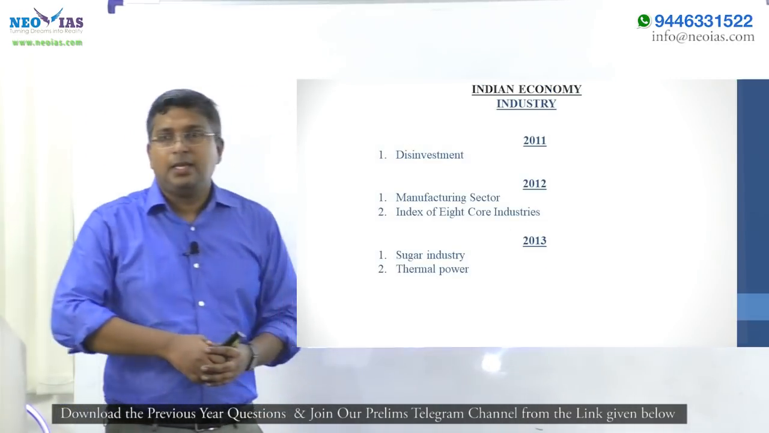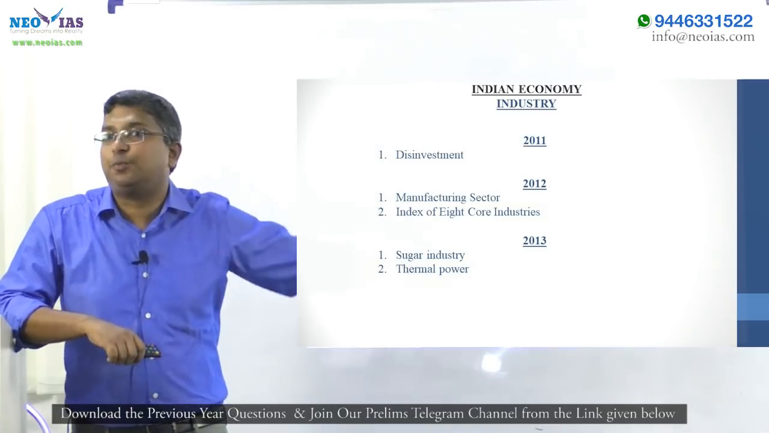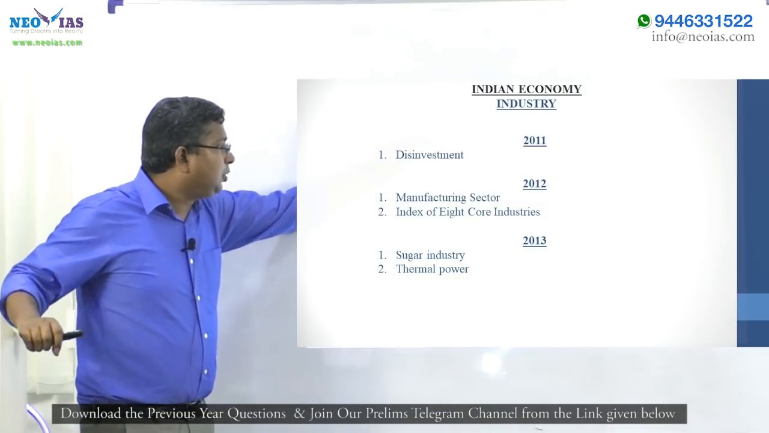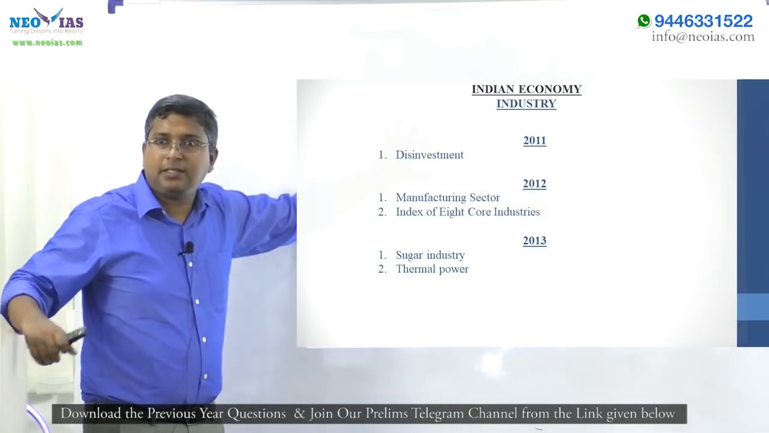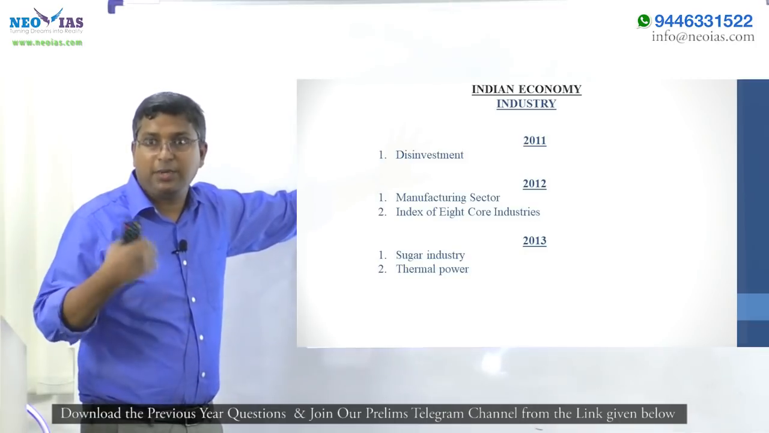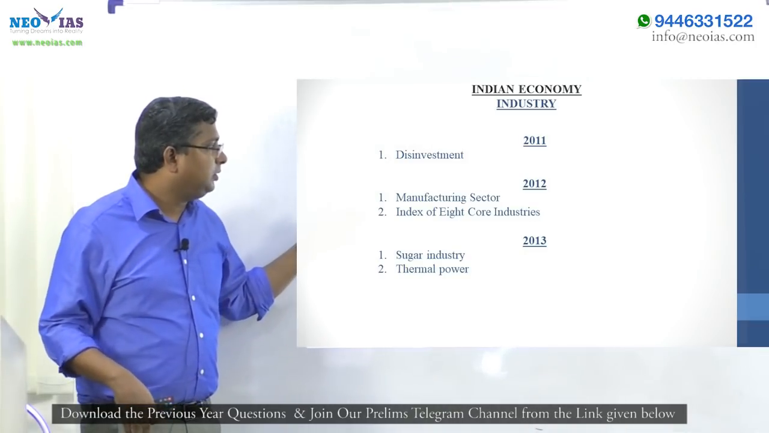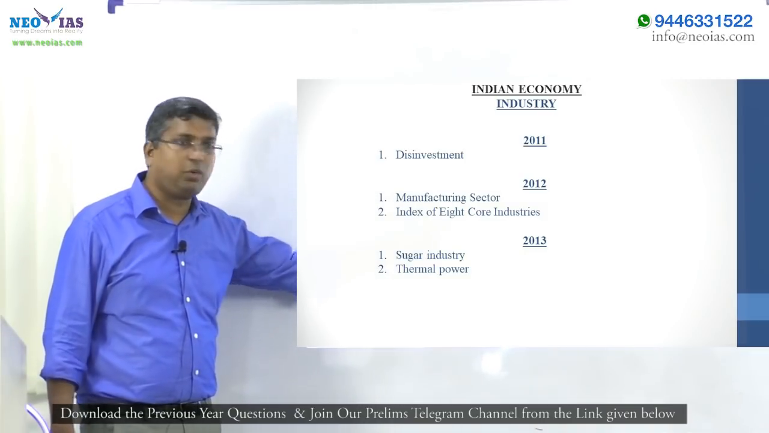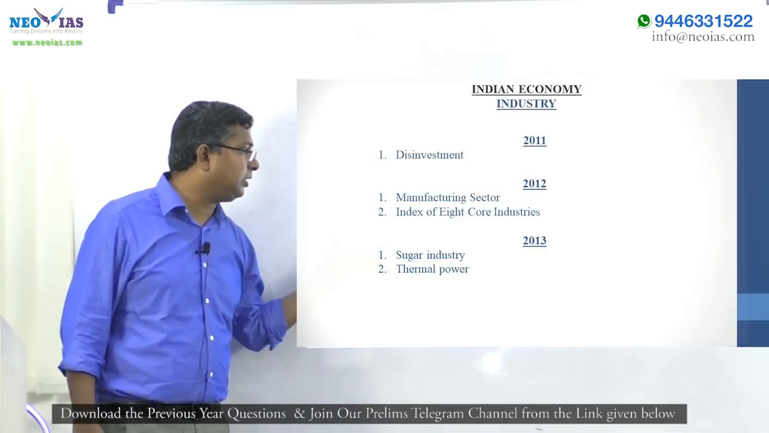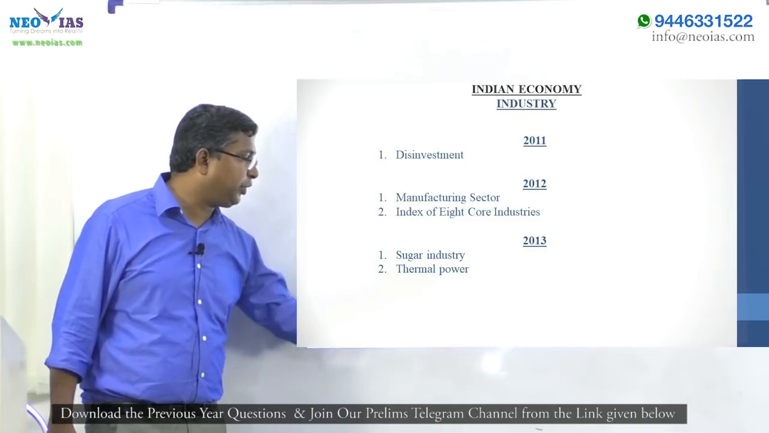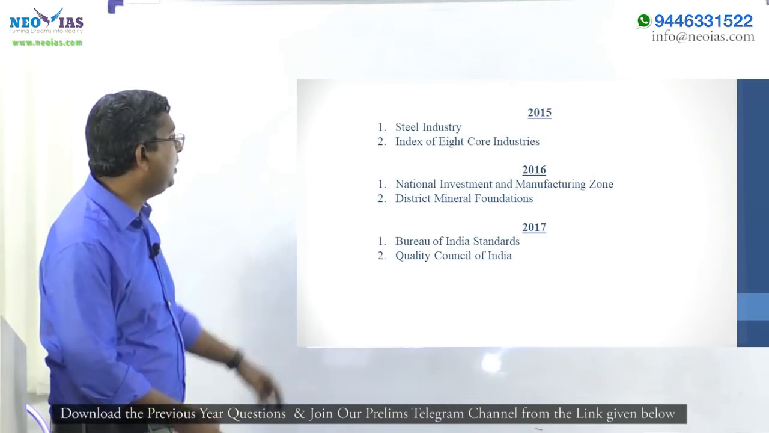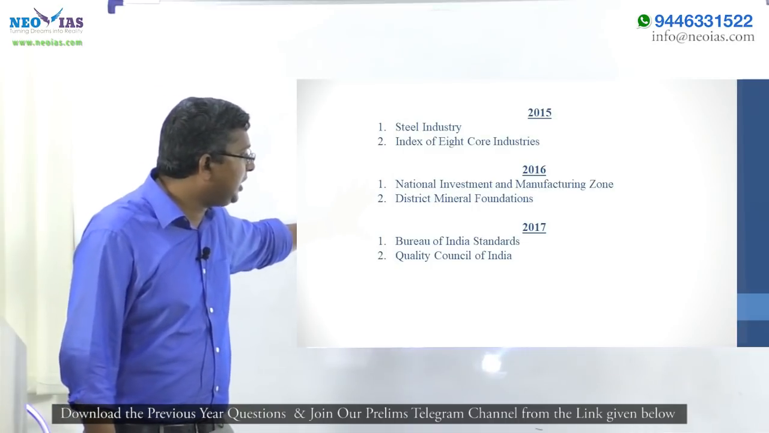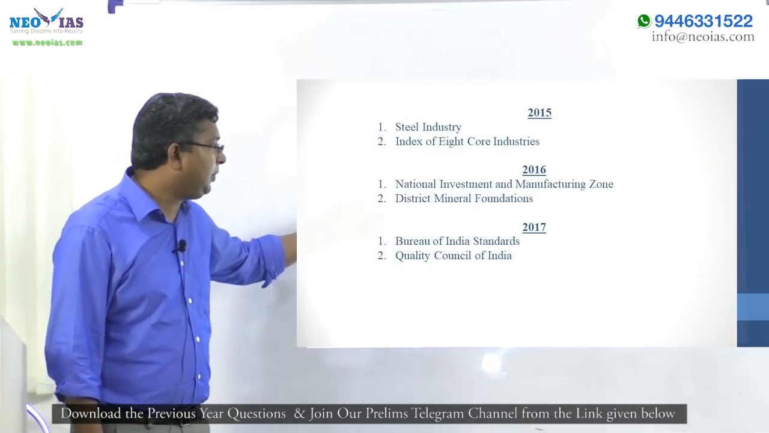Now comes industry. Industry is again important from your mains point of view, more than prelims. One exclusive chapter is there on industry. The questions asked were regarding disinvestment, that is, government selling its stake in PSUs. Then a question on the manufacturing sector and the index of 8 core industries, asking which are the 8 core industries. They asked specific questions on the sugar industry, thermal power, steel industry, and again the index of 8 core industries. Questions were asked on the National Investment and Manufacturing Zone and District Mineral Foundation.